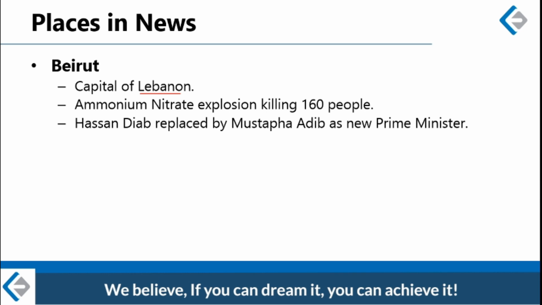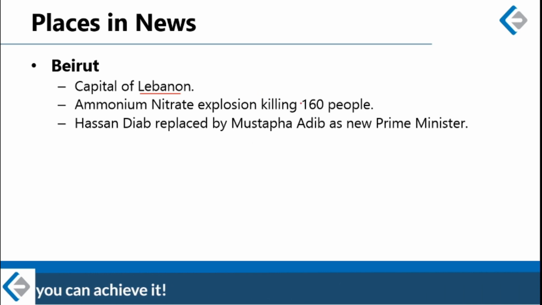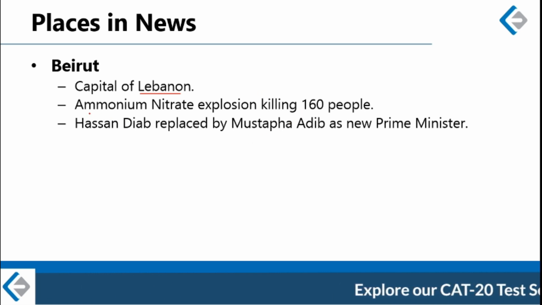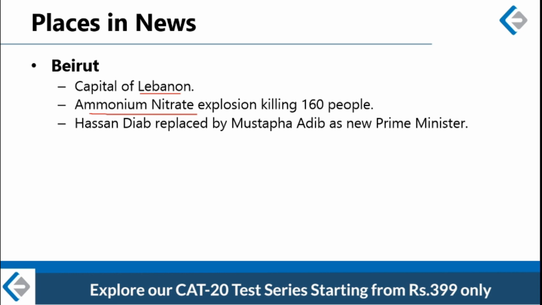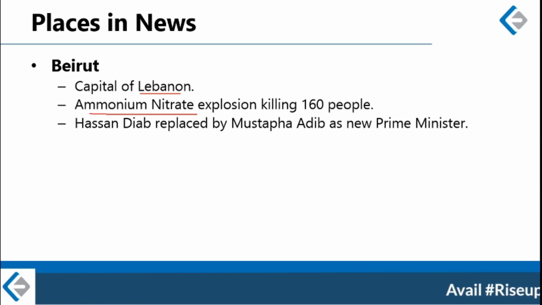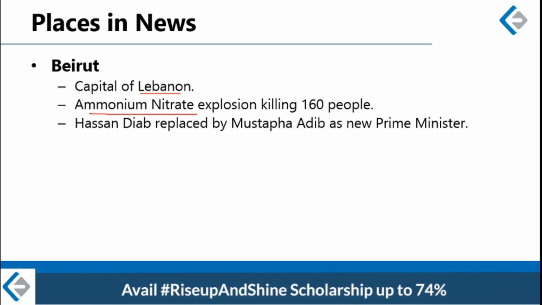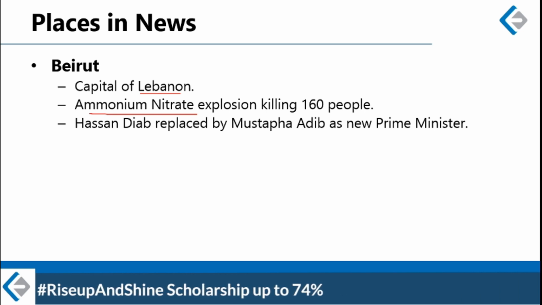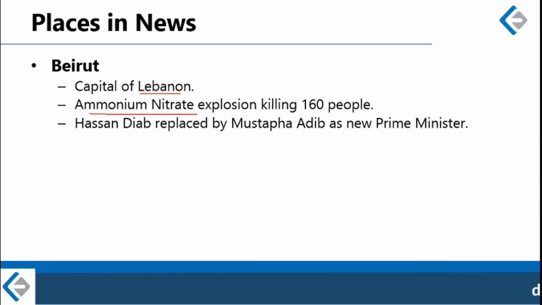Explosion is believed to have been carried out by 2,750 tons of ammonium nitrate, which was stored at a warehouse near Beirut's port in unsafe conditions. So, according to initial investigations, this load of ammonium nitrate caught fire because of a firecracker. All right, and then it led to an explosion.